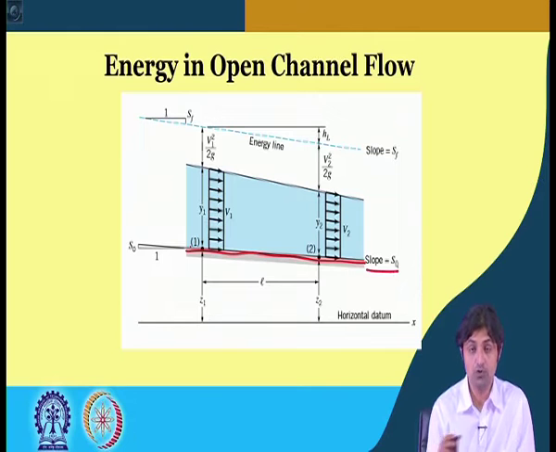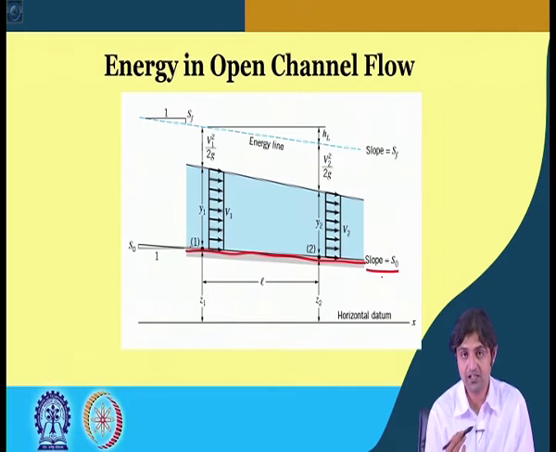and the bed slope. All the surfaces in the world might not be horizontal, it could be at a very small angle to the horizontal, and let us say that the small slope of the channel is S naught, a very small value, but anyway, to be able to consider there is a slope S naught. All right.